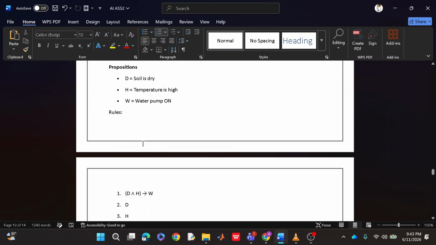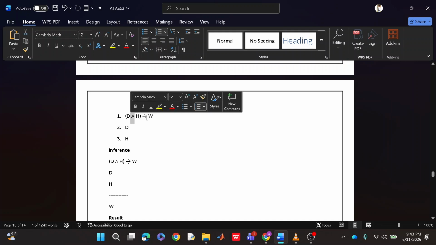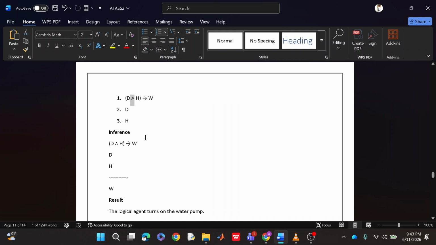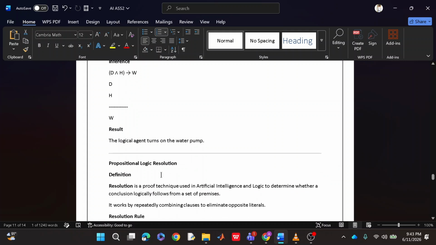We are making a situation where if the soil is dry and we have a high temperature, the machine should be able to detect those things and the water pump should get on. So we can define this as: if D and H are true, where the and operator is used, which implies W is true. This is how we can set up our environment in order to communicate what our agent has to do in this situation.